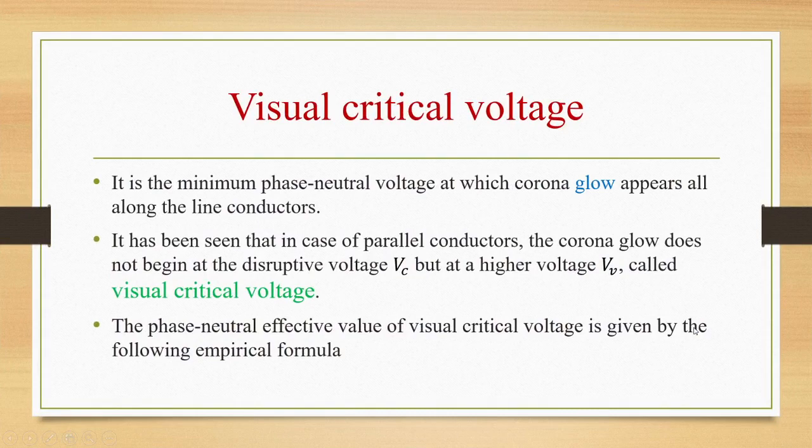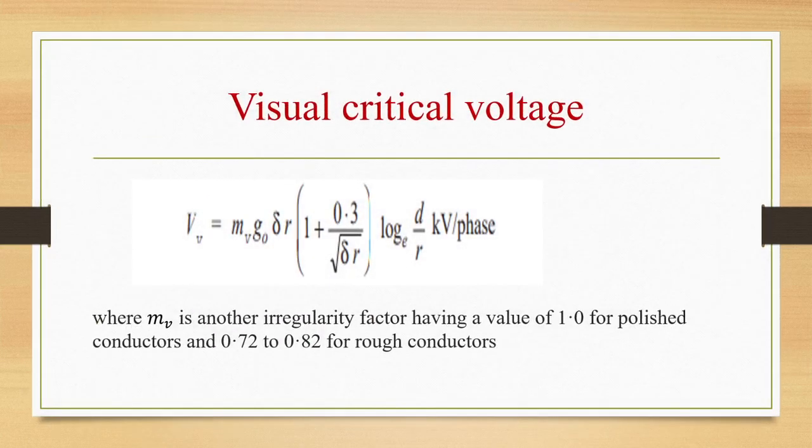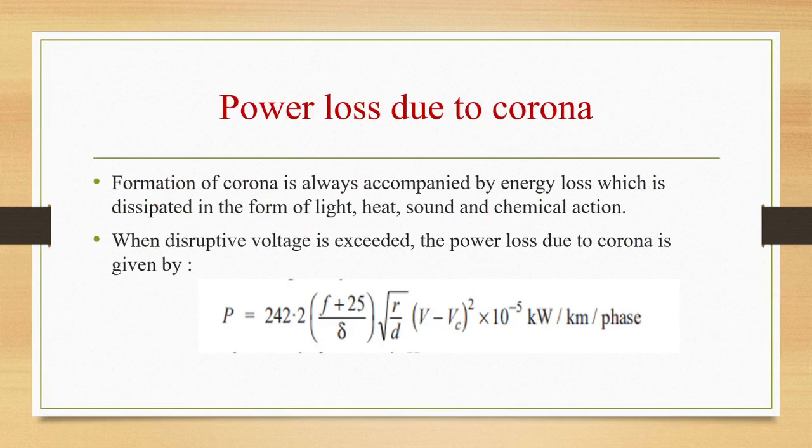Visual critical voltage is nothing but, in case of parallel conductors, corona glow does not begin at the disruptive voltage but at a higher voltage, which is visual critical voltage. So we have seen the formula for this visual critical voltage, m v g0 δ r into (1 + 0.3/√(δ r)) log(d/r) kilovolt per phase.